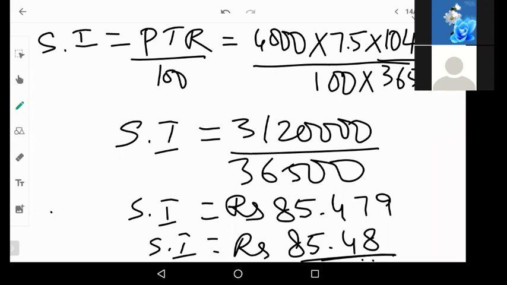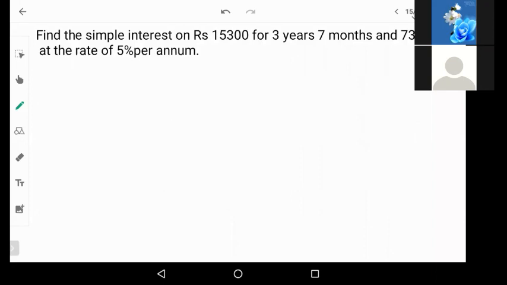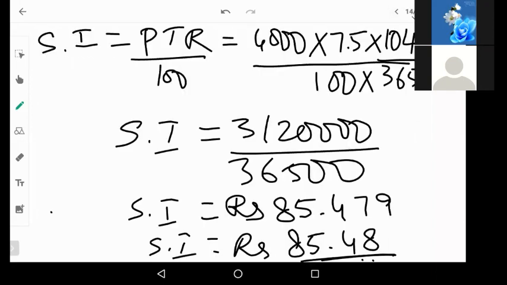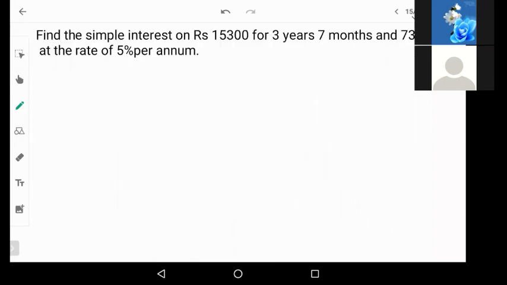Is it clear? Any doubts in this problem? Good. Now, the next problem, again, they have given you the principal, the time and the percentage. I want you to solve this problem, but I'll just explain how the time should be considered.